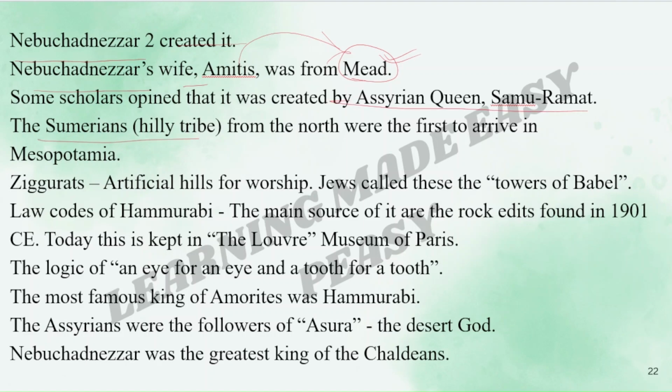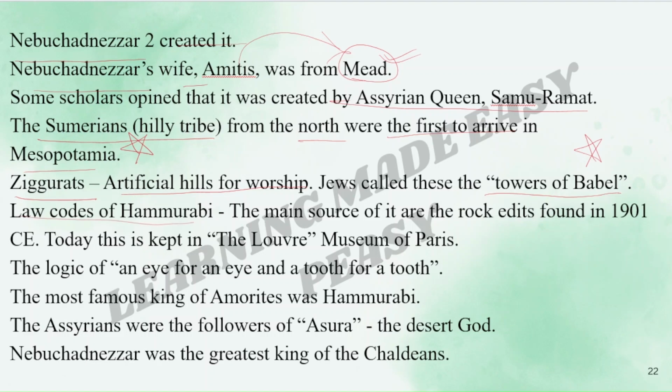The Sumerians, hilly tribes from the north, were the first to arrive in Mesopotamia. This is again important. Ziggurats are the artificial hills for worship. Jews called these the towers of Babel. Very important. Jews called the ziggurats the towers of Babel.